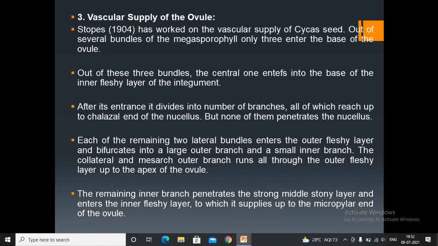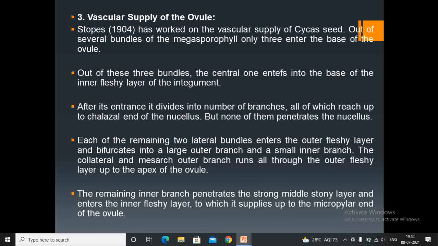Stopes in 1904 worked on the vascular supply of the cycas seed. Out of several bundles of the megasporophyll, only 3 enter the base of the ovule. Out of these 3 bundles, the central one enters the base of the inner fleshy layer of the integument. After its entrance, it divides into a number of branches, all of which reach up to the chalazal end of the nucellus, but none of them penetrates the nucellus.